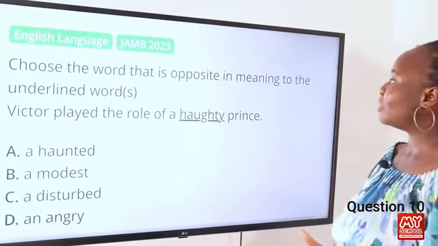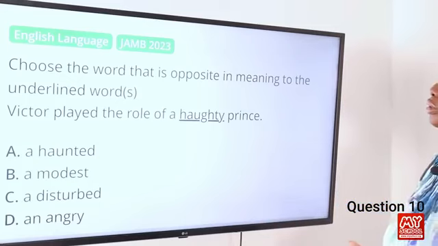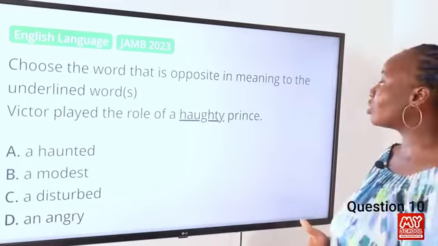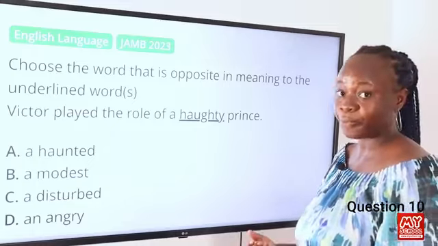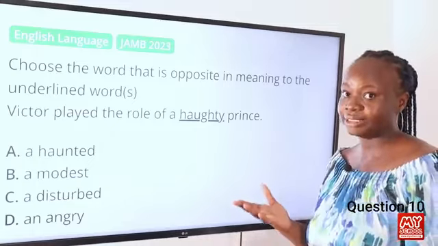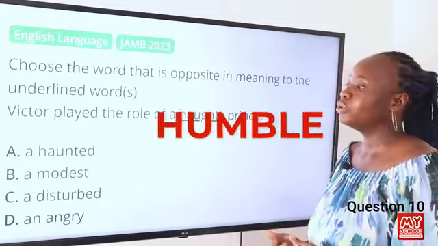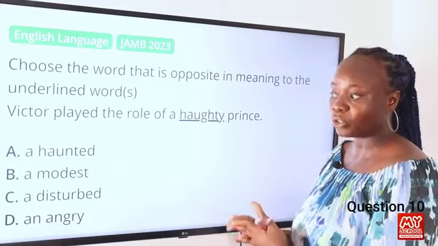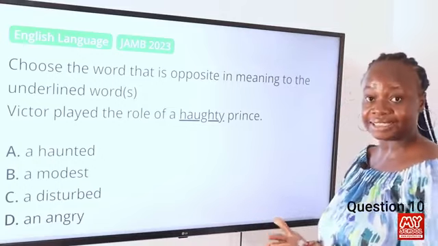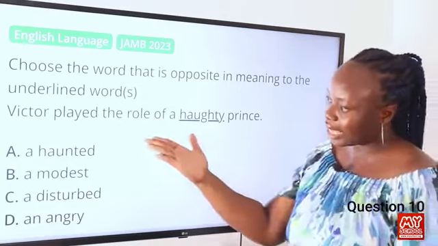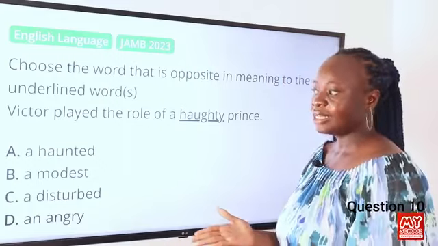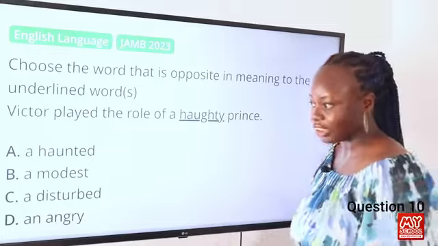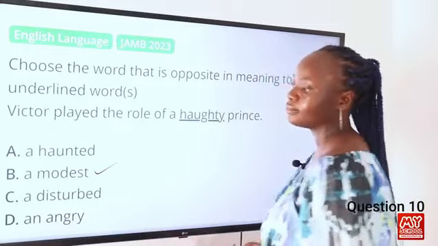Choose the word that is opposite in meaning to the underlined word. Victor played the role of a haughty prince. So in this case, haughty means to feel arrogantly superior, and the opposite of haughty is to be humble. For the options, we have A, haunted, B, modest, C, disturbed, and D, angry. Options A, C, and D have nothing to do with being humble. So the most appropriate answer to this question is B, modest.